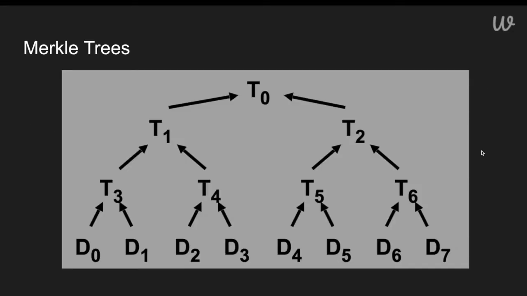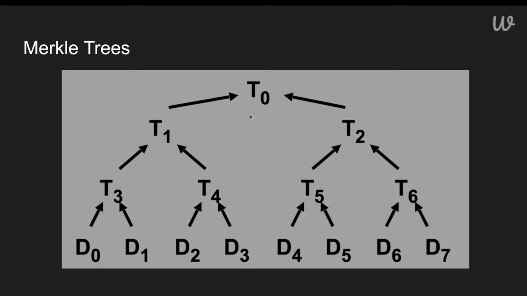So with hash functions, we can now talk about what Merkle trees are. Hopefully this isn't a new concept for the people here, but a Merkle tree is a binary tree data structure where we build it using some set of data. We build it up by taking pairs of the leaves, pairs of children, or pairs of siblings. We hash them together.